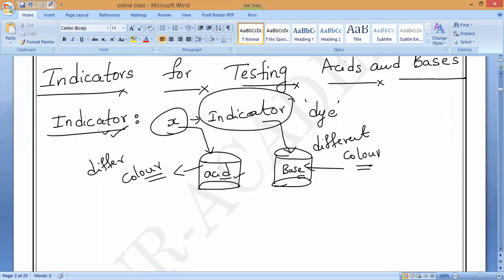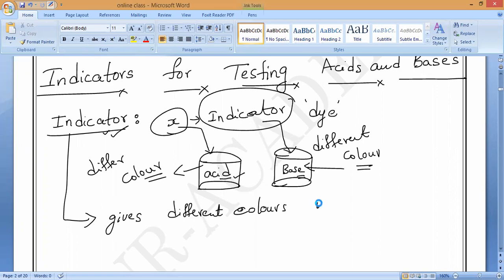An indicator gives different colors in acid and different colors in base. That is the substance we should call an indicator.